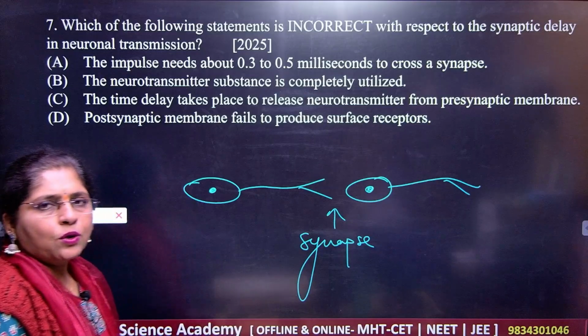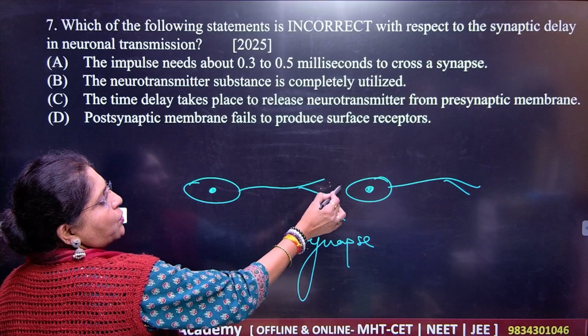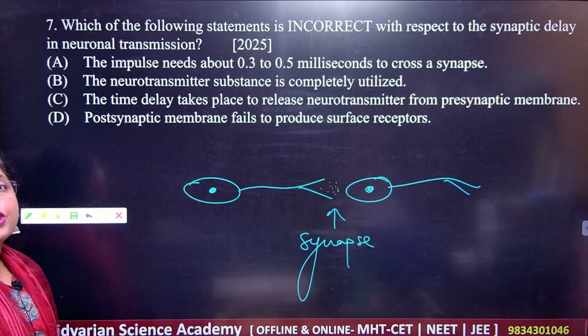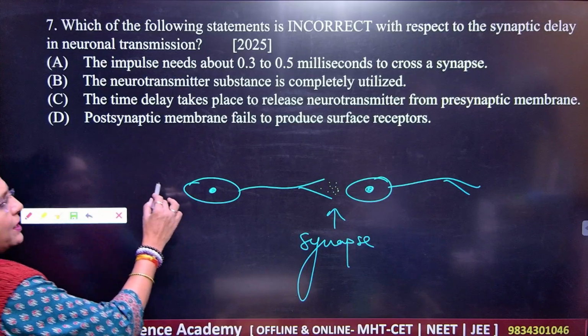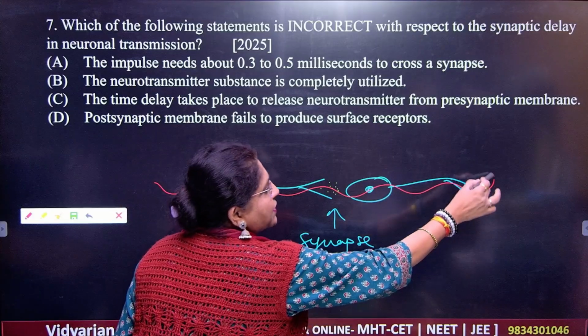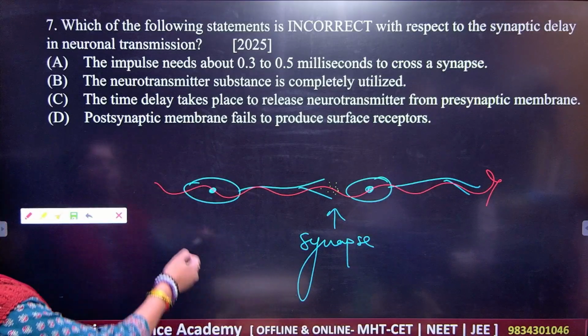Synapse. And you know that in the synapse we have the very great thing here. You have the presence of what here? Neurotransmitters. And whenever the impulse comes, it passes through here like this. Got it? So this is what happens here.